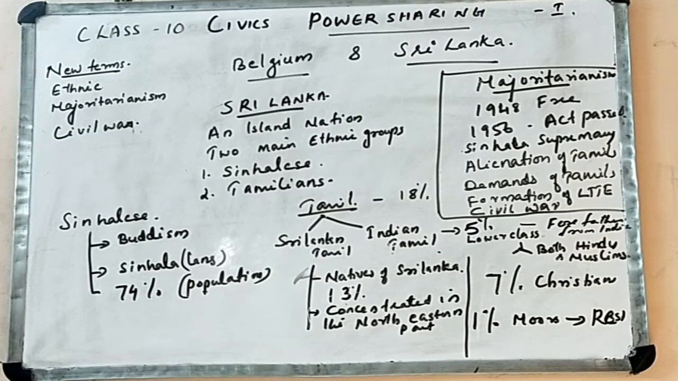So that led to the civil war in the country. Civil war, I told you what is civil war. Two groups आपस में लड़ाई करना शुरू कर दिया. As you know that they are 18% only. They started, and different types of conditions originated in the country.